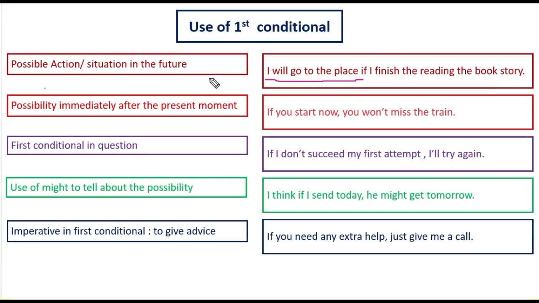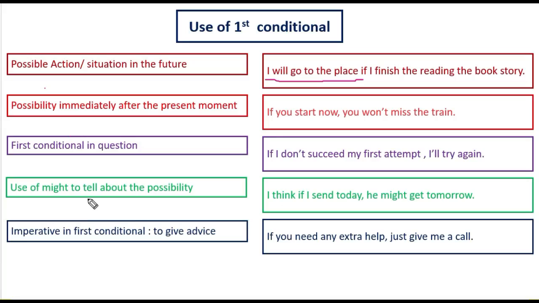Okay, and see the possibility immediately after the present moment, that if you start now you won't miss the train. So the possibility, okay, if you start now, then I can say that you won't miss the train. Okay, and first conditional in questions: if I do not succeed in my first attempt, I will try again. So I have questioned myself that if I do not succeed in my first attempt, then I will try again.